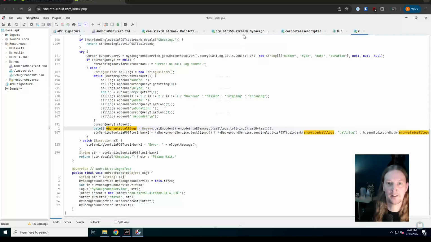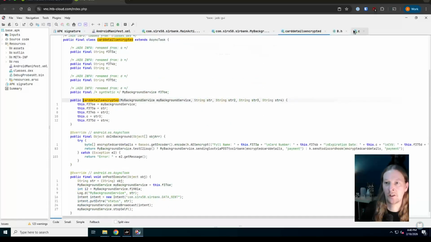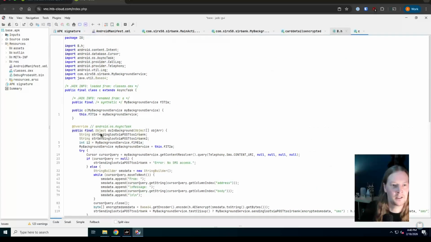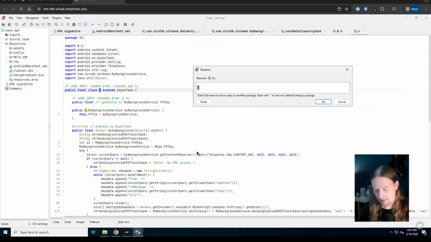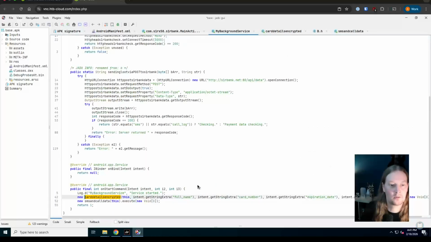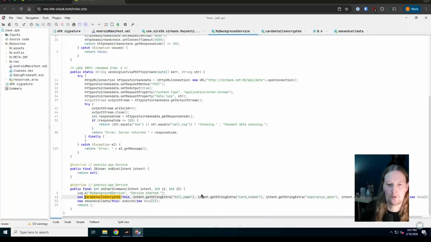Right, excellent. So now if we come back here, I didn't rename C again, this class is named here. So this is getting SMS and call data. I probably haven't been consistent with how I named that before. Yeah, I have not, but there we go. We get the point. So we have pretty much loosely built up what is going on here.